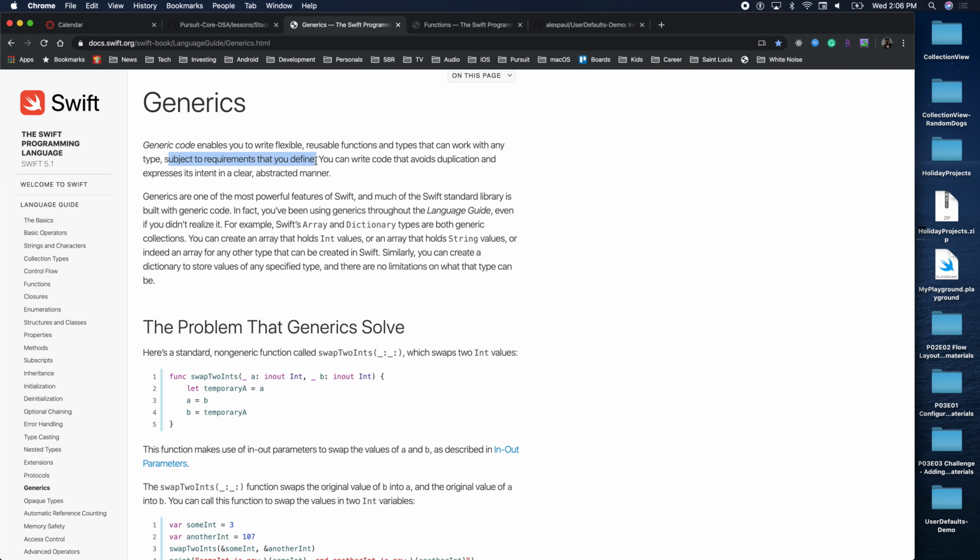The one requirement here in that definition on a dictionary, the key needs to be hashable. In order for the key to be unique, the key needs to be hashable, right? Apart from that, you could put anything else as a value. It does not matter. An array does not have that requirement. An array, you could have anything in there. So that's the definition of a generic. Ability to work with any type with the restriction that you provide, if there's a restriction, right?